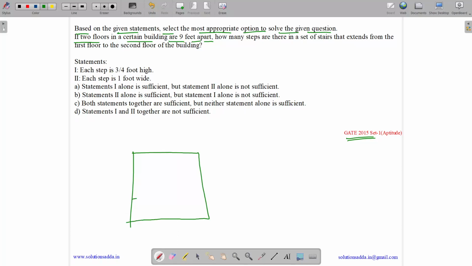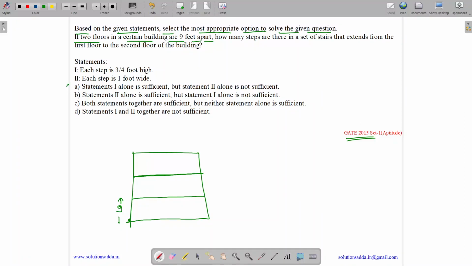so we have a building such that if we have a first floor and a second floor, suppose there is a 3-floor building. Then if we want to go from this floor to this floor, then the distance between them is 9 feet. How many steps are there in a set of stairs that extend from first floor to the second floor of the building? Statements. Each step is 3 by 4 feet high. Each step is 1 foot wide.